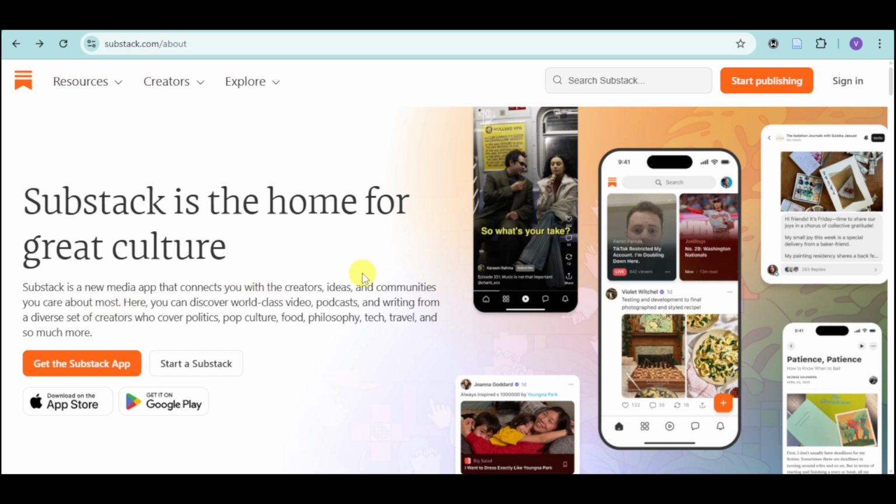Now, if you don't have an account yet, you just have to click on Start Publishing right here on the upper right corner and sign up using your email. But if you already have an account, you just have to click on Sign In at the top right corner and log in using your credentials.